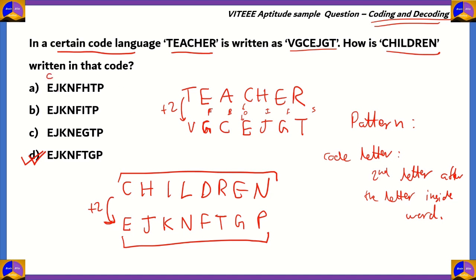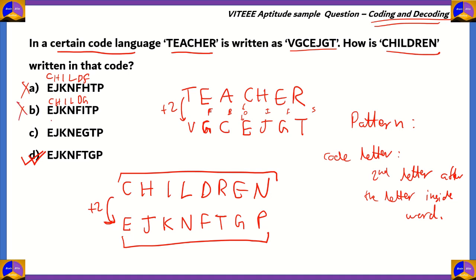E -2 is C, J -2 is H, K -2 is I, N -2 is L, F -2 is D, and then H -2, that will be G and then F. So you see a chilled something. So again, that makes it incorrect. So then you have CHILD and then I. So that means it'll be H and then G. So chilled or something. So that is incorrect.